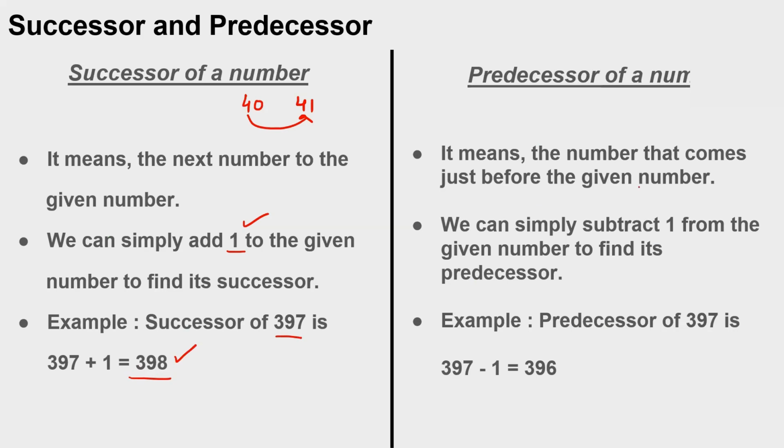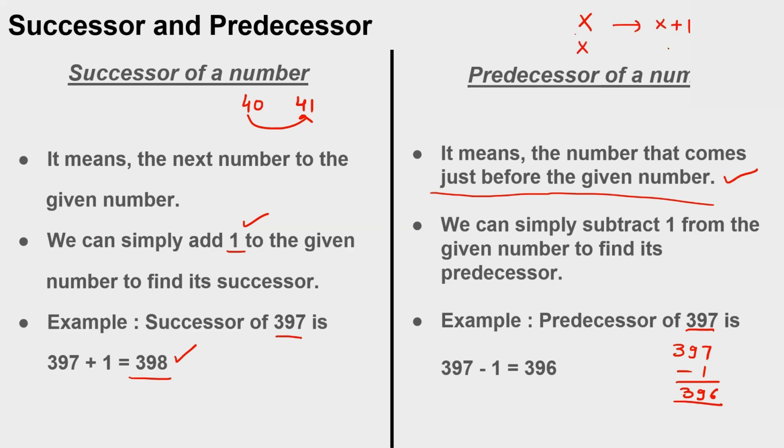And the predecessor is the number that comes just before the given number. Let's suppose I have given 397. To find the predecessor, I subtract 1 from it, or find the previous number. If I ask you the successor of x, the next number will always be x plus 1.